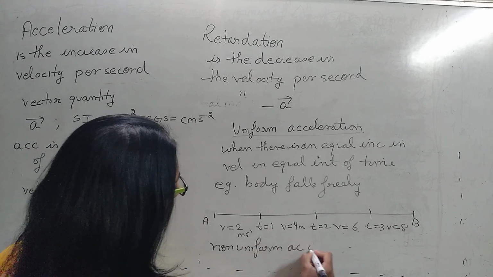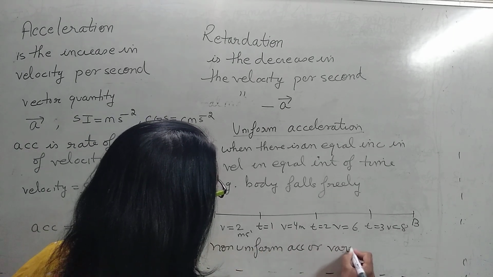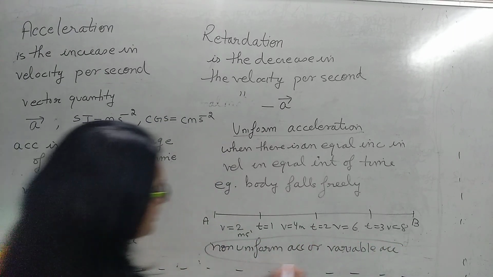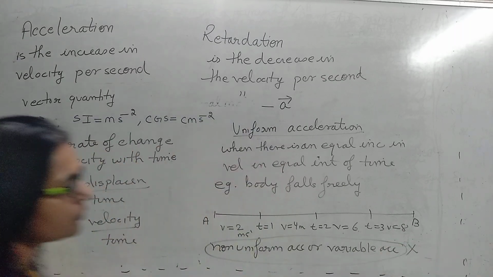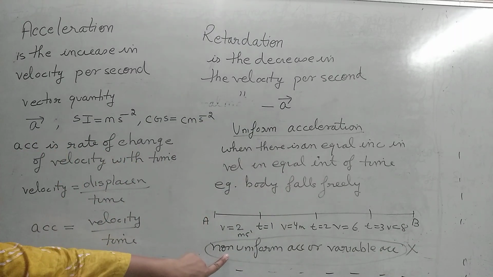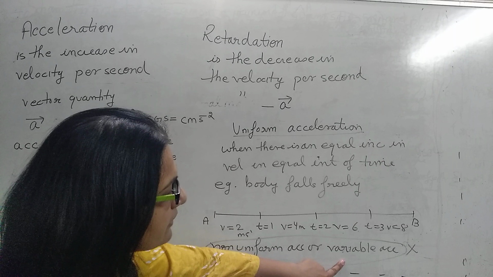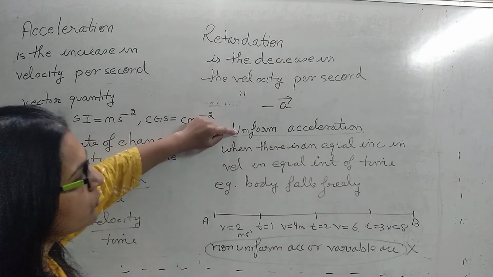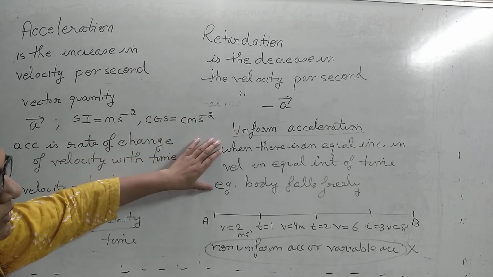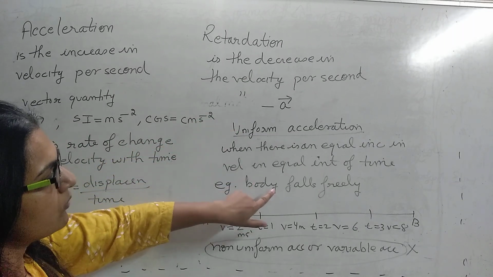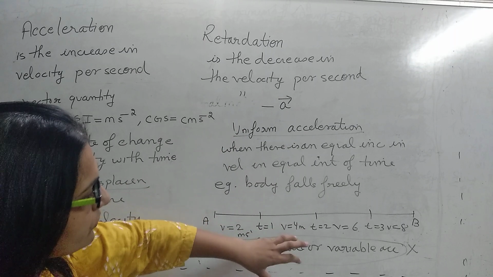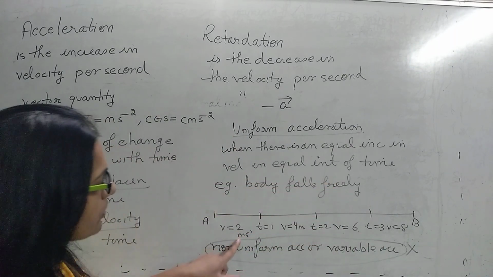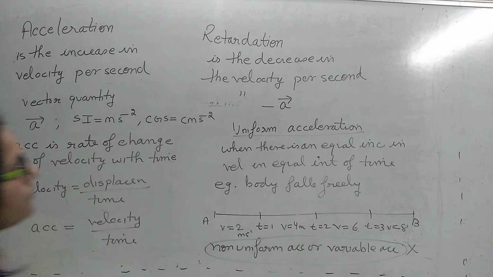Non-uniform acceleration, or you can say variable acceleration, is not in our syllabus. This you don't have to do, but you have to do uniform acceleration, its definition and its example. What is the example? When a body falls freely under gravity, because in all the time intervals the velocity is increasing uniformly.